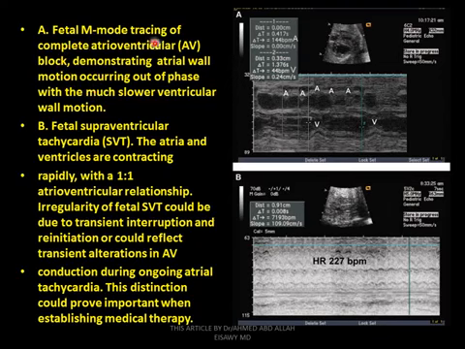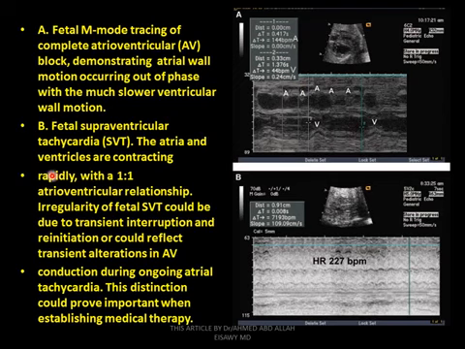Another fetal M mode tracing of complete AV block, demonstrating atrial wall motion during the atrial phase with a small, slower ventricular contraction. Multiple atrial contractions, as we saw, and slow ventricular contraction that does not follow atrial contraction. So this is the atrial impulse controlled by the sinus node, not transmitted to the ventricle: complete AV block. Each of the chambers has its own rate. This is one cause of bradyarrhythmias.